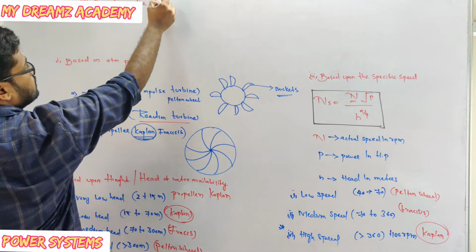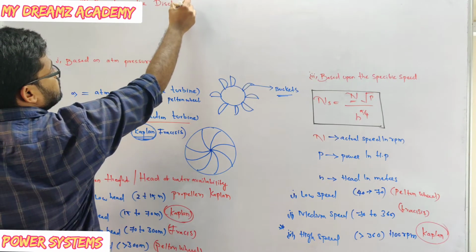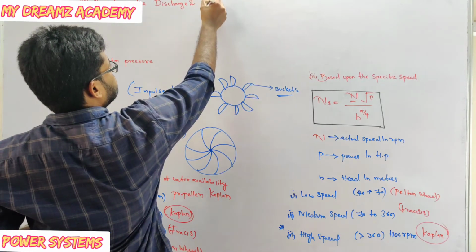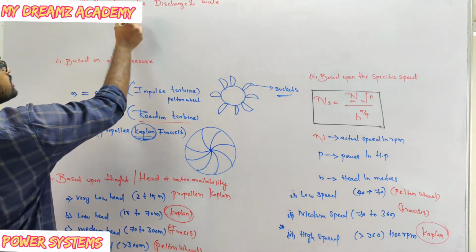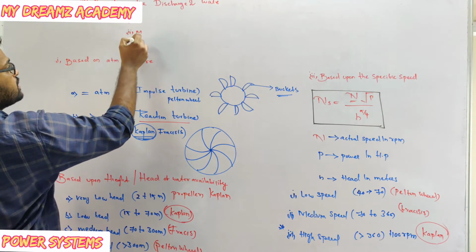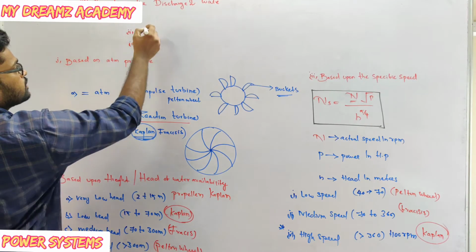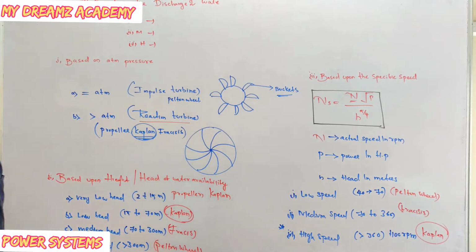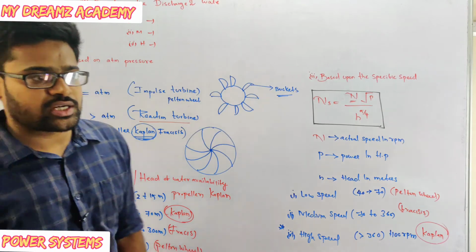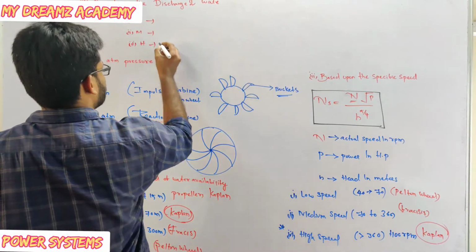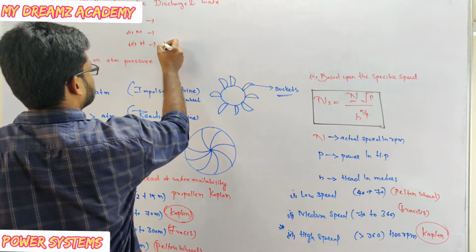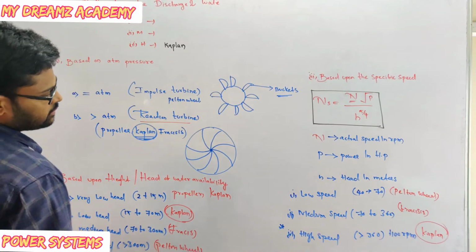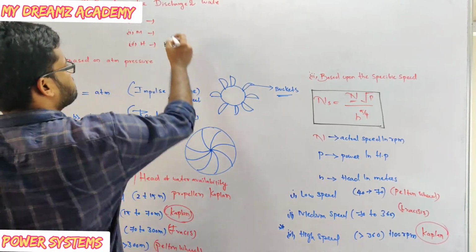Based upon the discharge of water, that is, first one is low, second one is medium, third one is high. So low speed and medium speed, and low discharge, medium discharge and high discharge. The high discharge example is Kaplan. Similarly, low discharge, the example is Pelton.